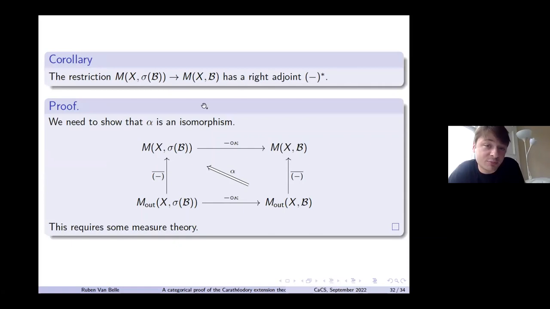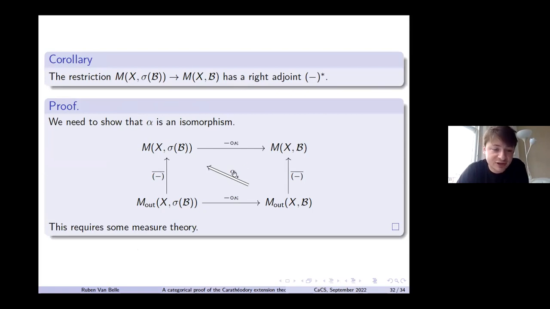Then we're going to apply that to the measures again. We know that the right adjoint on this level exists. Then we can show that this alpha is indeed an isomorphism, so then we can lift the right adjoint to this level. Proving that this alpha is an isomorphism does require some measure theory. So it's not that all the measure theory is completely gone and everything is purely categorical.